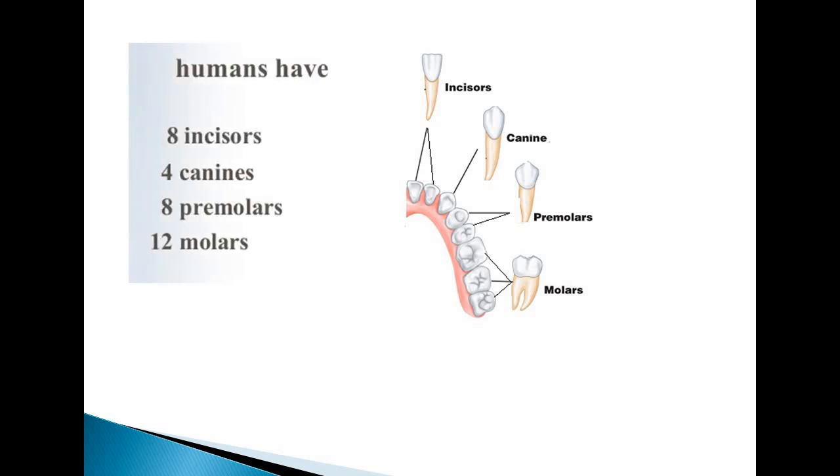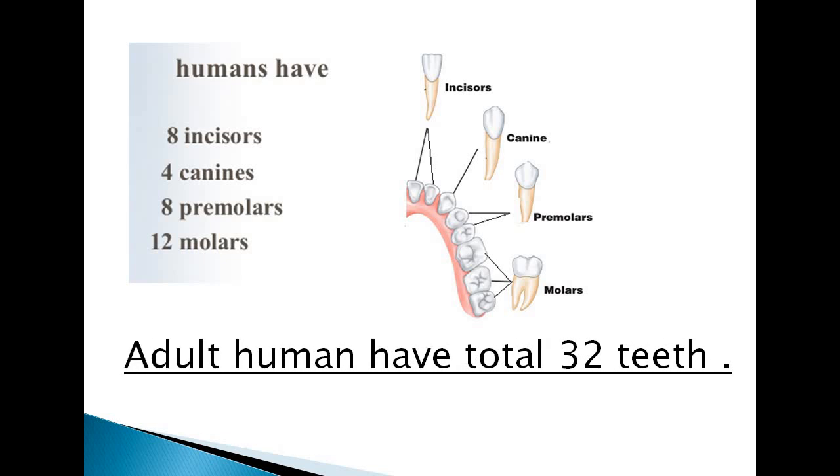So humans have 8 incisors, 4 canines, 8 premolars and 12 molars in the mouth. So you can say that an adult human has total 32 teeth in the mouth.